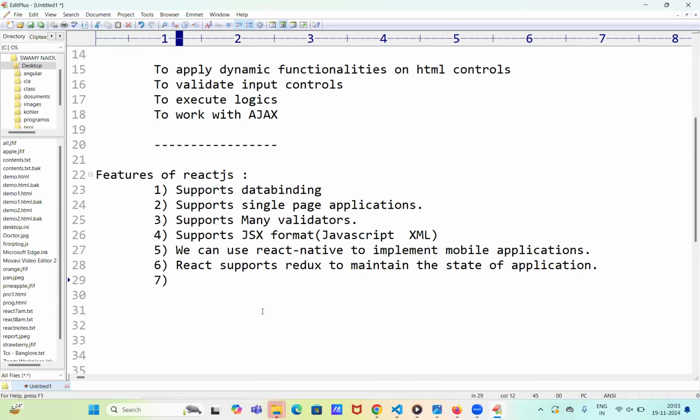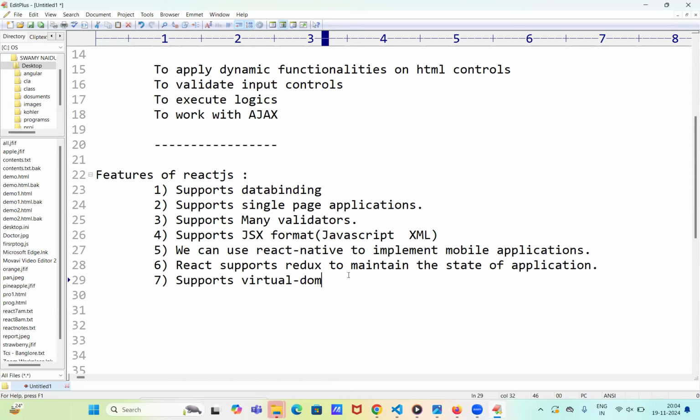And next one is supports virtual DOM. Yes. So this concept is not there in Angular, JavaScript, etc. So here React supports virtual DOM. It is a very, very important feature.